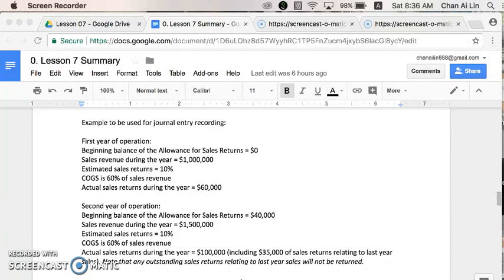This includes 35,000 of sales return relating to last year's sales. But remember, at the end of last year, we expected 40,000 to return, but in year 2, out of this 40,000, only 35,000 returned, which means that the remaining 5,000 will not be returned. Based on the note here, any outstanding sales return relating to last year's sales will not be returned. Now, out of 100,000, the remaining 65,000 of sales return will be related to second year sales revenue.